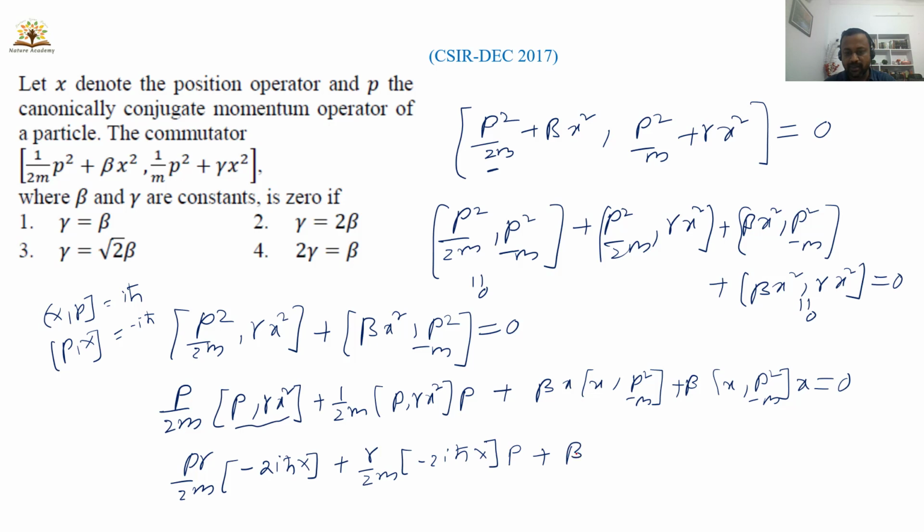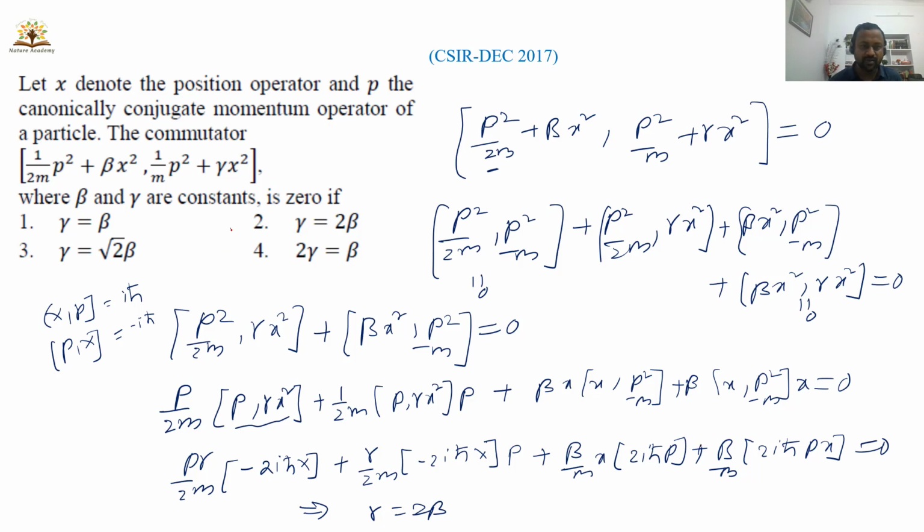This is beta by m x into 2 h bar p, and this will become beta by m and 2 i h bar p into x, that is equal to 0. When you simplify this one, you will get gamma is equal to 2 beta. This is simple mathematics you can do here. You get gamma is equal to 2 beta. So option 2 is the correct answer.